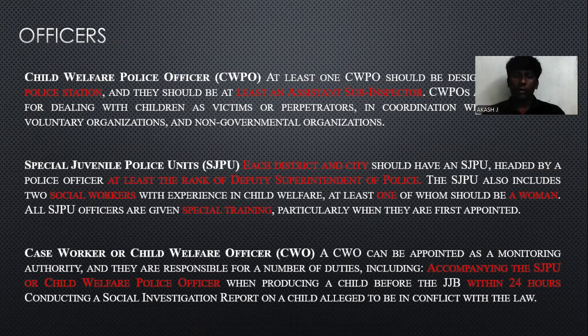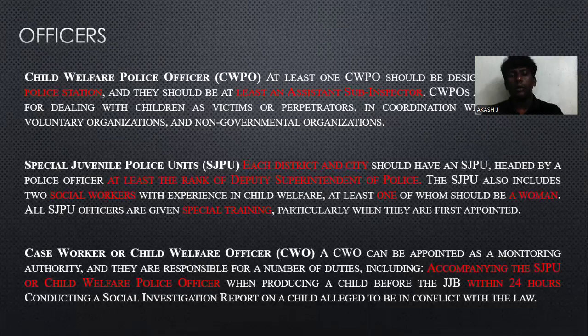And then we are going to see the special juvenile police unit. This unit has been trained by specialized police. The rank of the police officer should be deputy superintendent of police, and it also includes two social workers with experience in child welfare, at least one of whom should be a woman. And then we are going to see the case worker or child welfare officer.